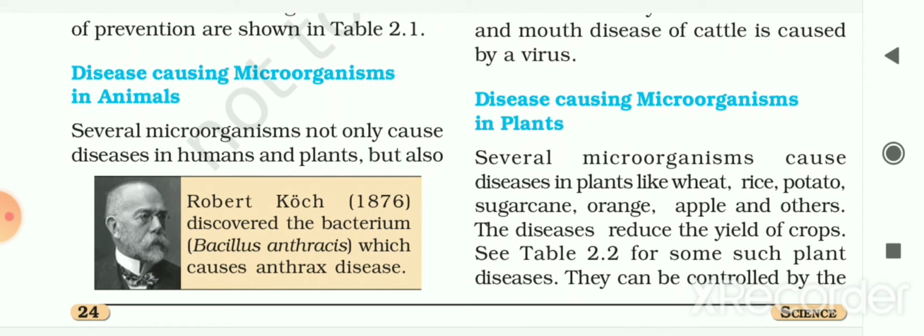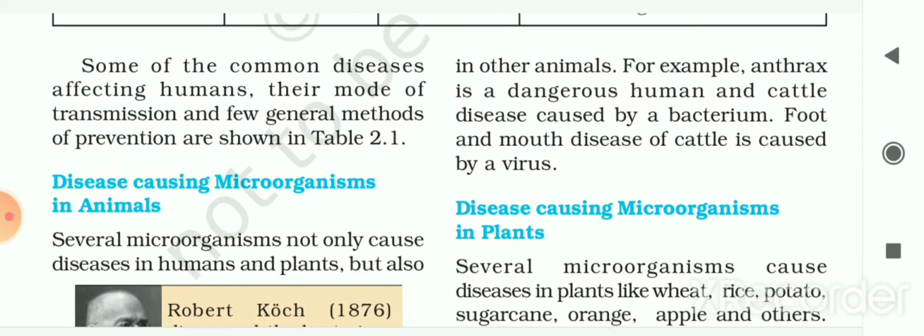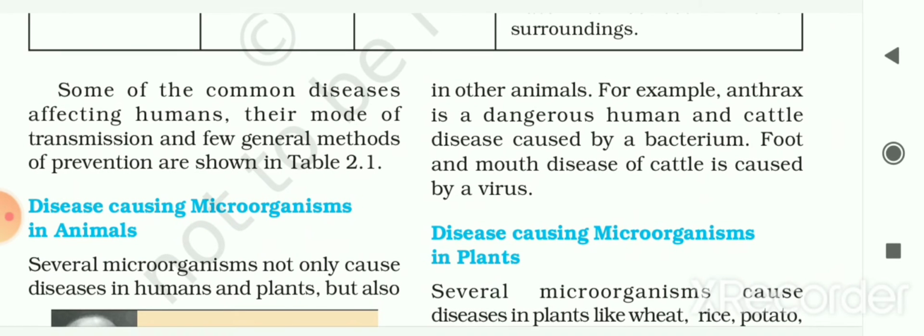Several microorganisms cause disease not only in humans and plants but also in other animals. For example, anthrax is a dangerous human and cattle disease caused by a bacterium. In anthrax, people suffer the skin form, which presents with a small blister with surrounding swelling, and that often turns into an ulcer with a black center.